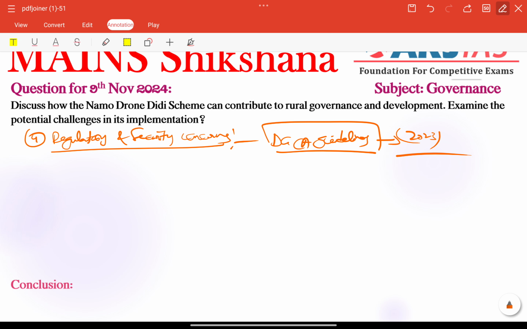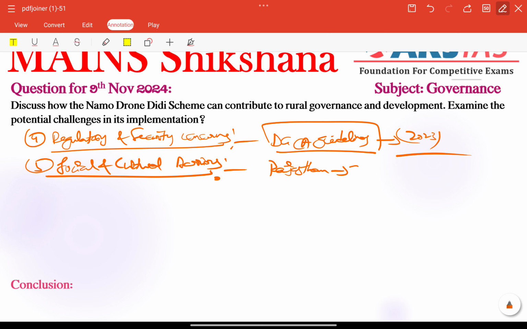That is the hindering factor to increase this particular implementation in rural areas especially. Next, finally, we can connect social and cultural barriers also. Traditional gender roles in rural areas may limit women's participation here, right? For example, we can take Rajasthan as an example here. Almost 35% of women in tech related jobs face resistance from families according to Economic Survey 2022.